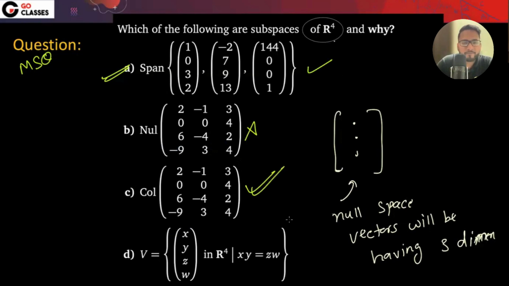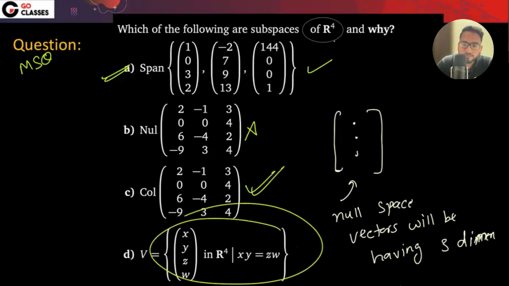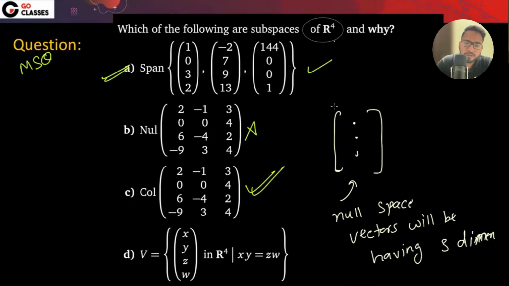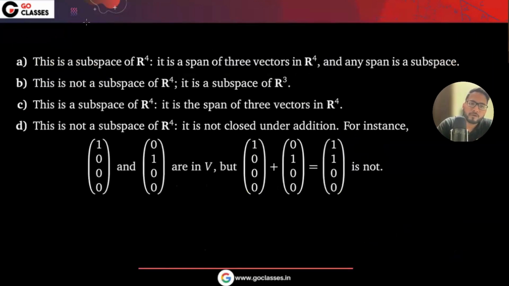The column space of this, what do you think? Obviously yes, right? Column space will be a subspace of R4. What about this? It is tricky. XY and YZ are equal. What about this? Okay, this is not a subspace.